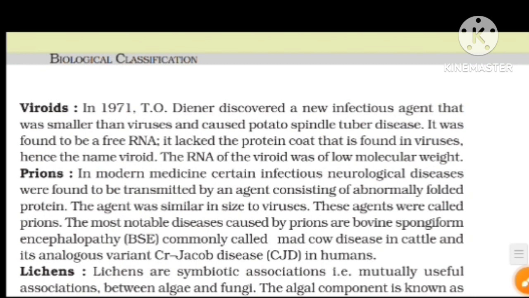Every line of this topic is important because most of the lines were asked in PYQ, nothing but previous year questions. What is PYQ? PYQ is nothing but previous year question.